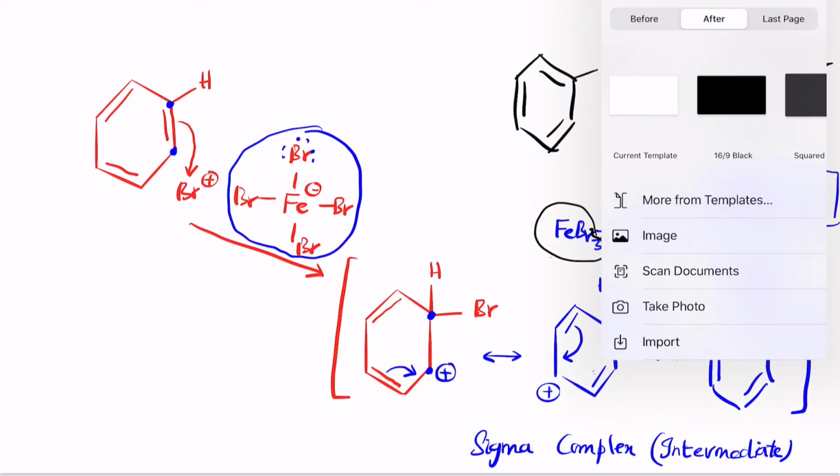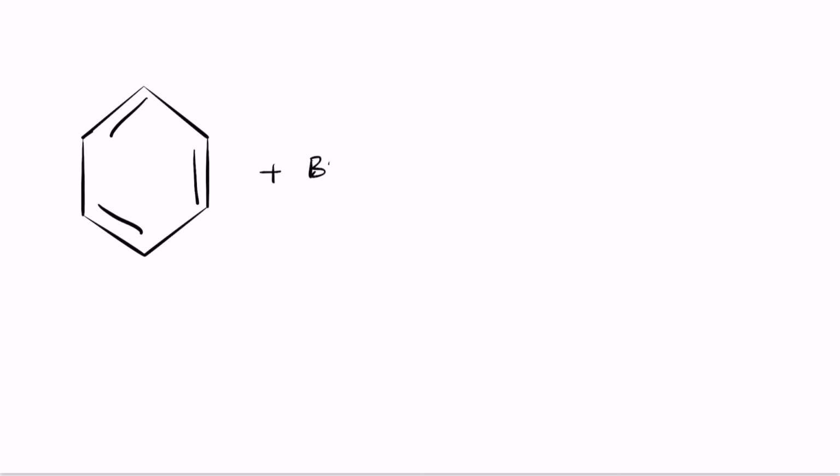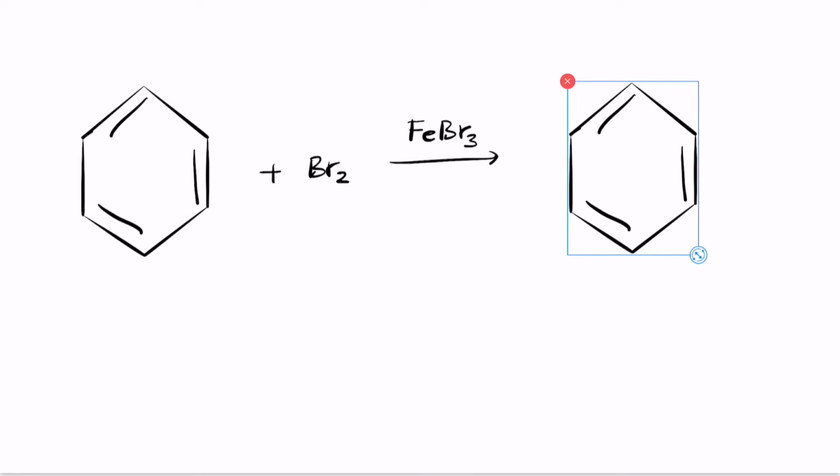So the total product of this reaction, where you started with the benzene in presence of ferric bromide, notice that resonance will occur, meaning that it's going to change its resonance structure, and the bromine will attach in the place of the proton.